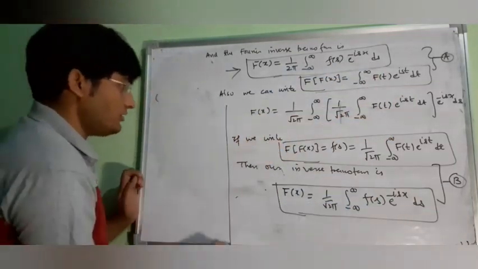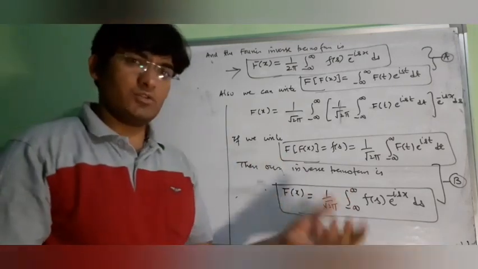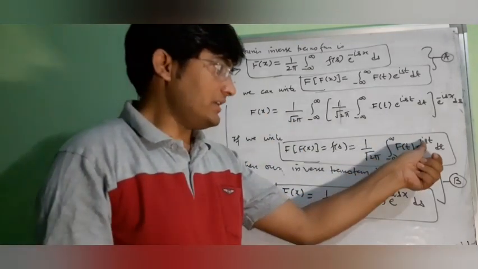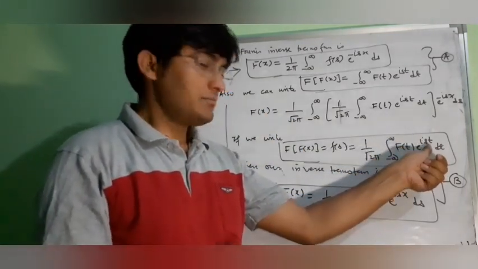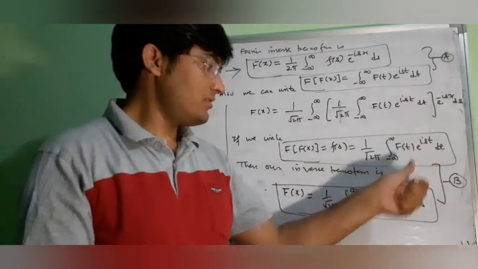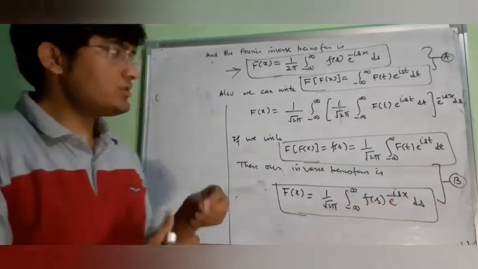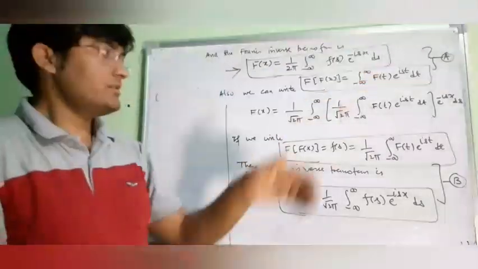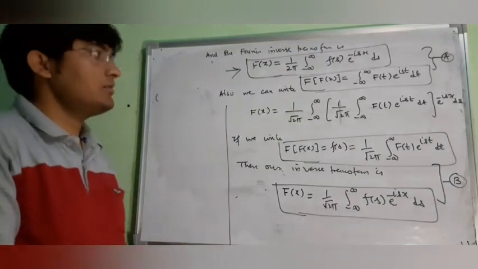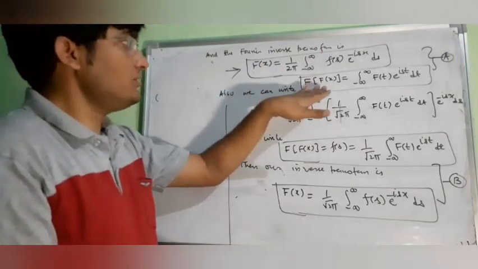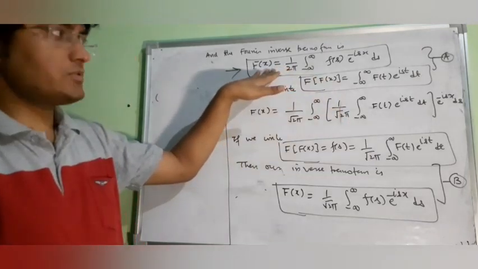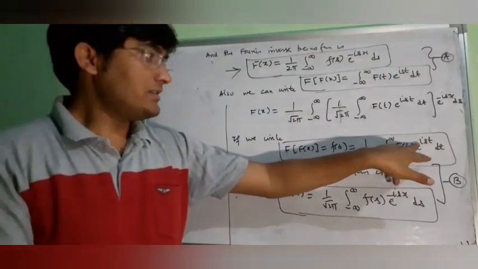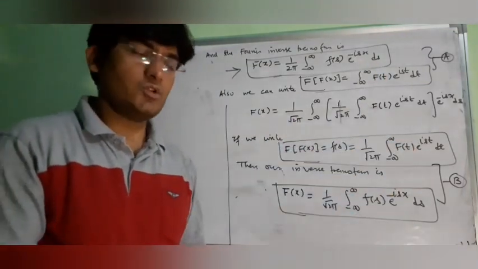We have one more formula and it depends on the choice of the author. Now you can replace your s. If we replace s by minus s, then we will get minus s here and plus s here. So there is no harm in interchanging s and minus s. So we can have two more formulae, one for the Fourier transformation and another for the inverse Fourier transformation. We can also have minus sign here and plus sign here. This is up to your choice.